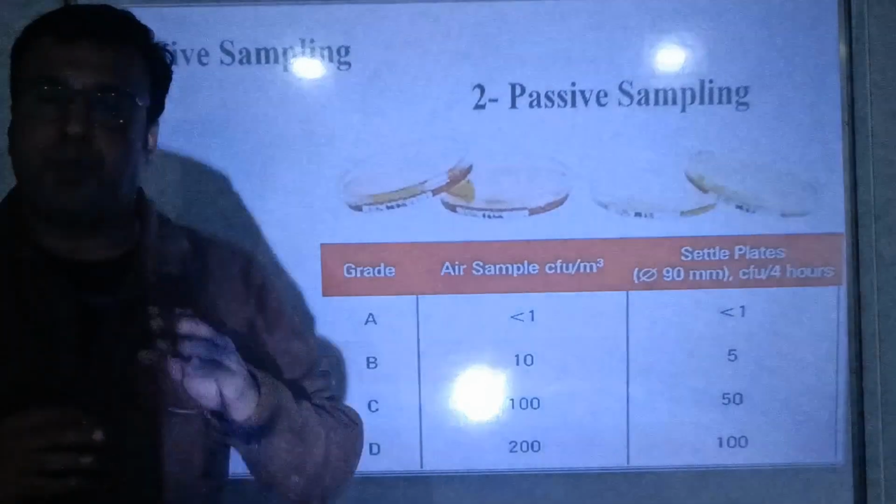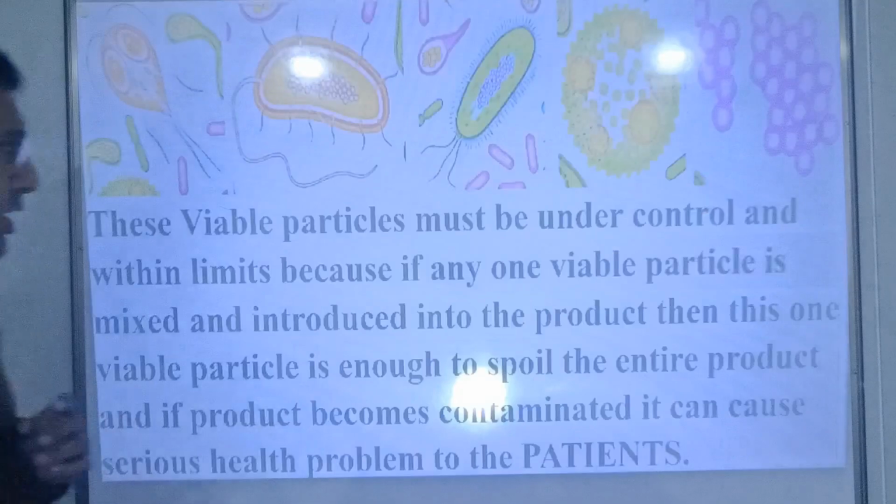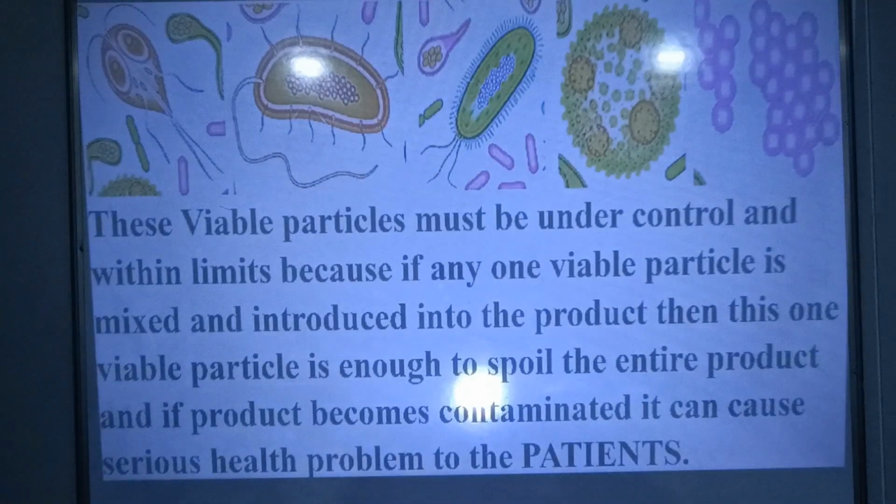Now, if you want to prevent your product from contamination, then these viable particles must be under control and within limits, because if any one viable particle is mixed and introduced into the product, then this one viable particle is enough to spoil the entire product. And if the product gets contaminated and is sent to the market, it can cause serious health problems to the patient.